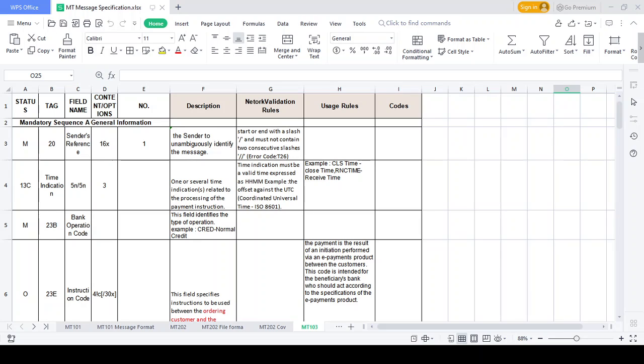Already I said that MT103 is a single customer credit transfer. The announcement and the transaction flow should both happen in a single message. Okay.